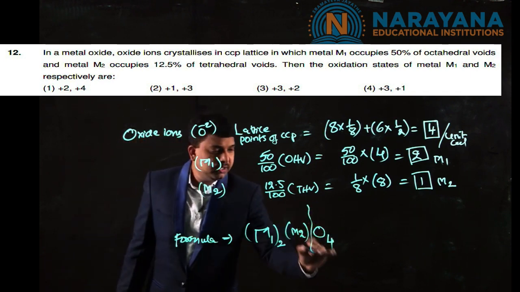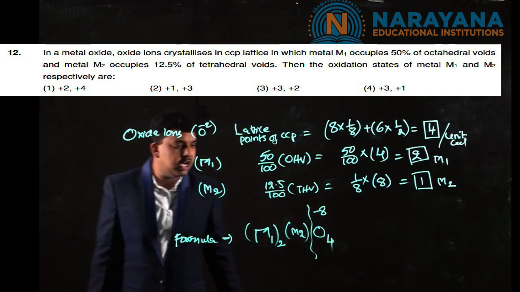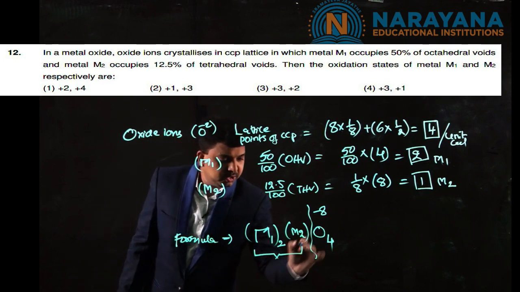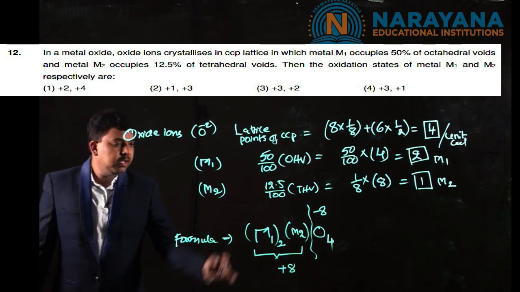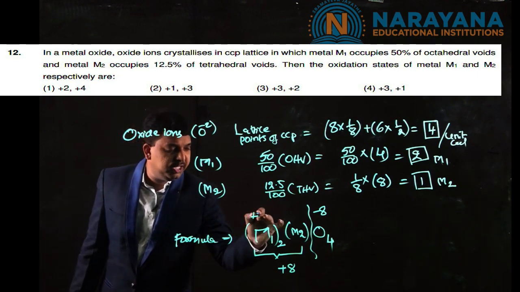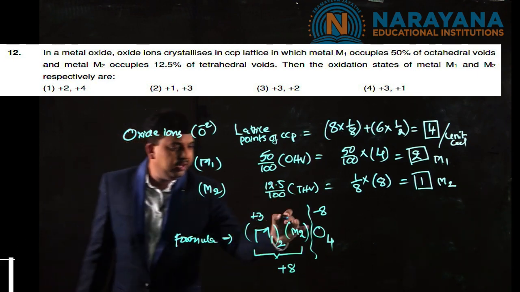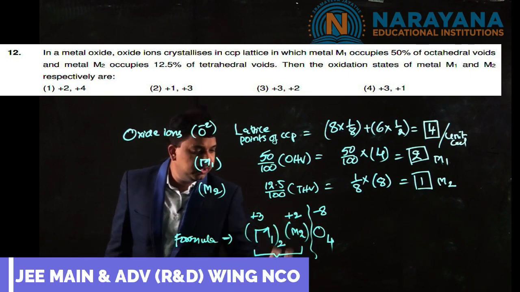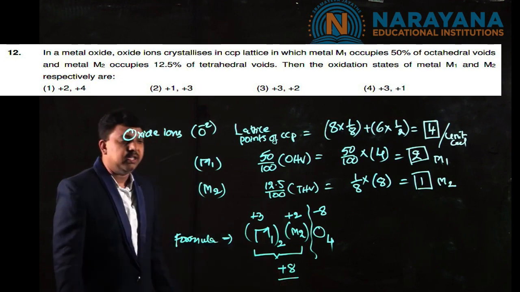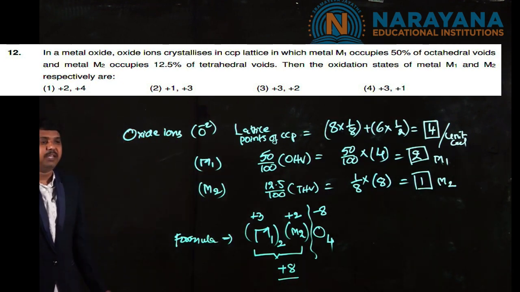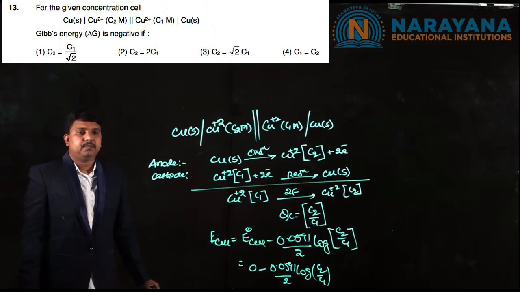That means if this carries a -8 charge, these two collectively should carry +8. So if the charge of M1 is taken as 3, and M2 as 2, then 2 times 3 is 6 and 2, altogether 8. That's why the charges of M1 and M2 are +3 and +2 respectively.